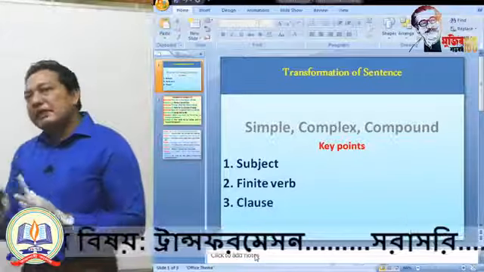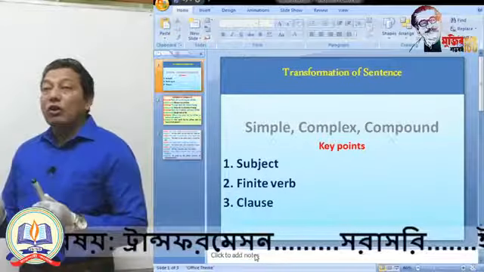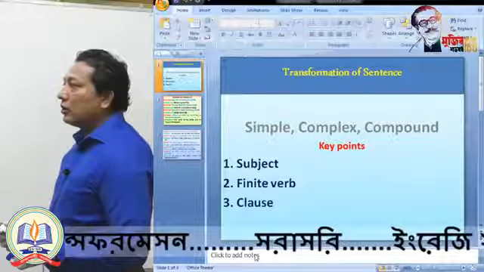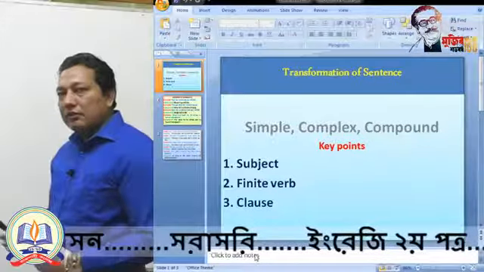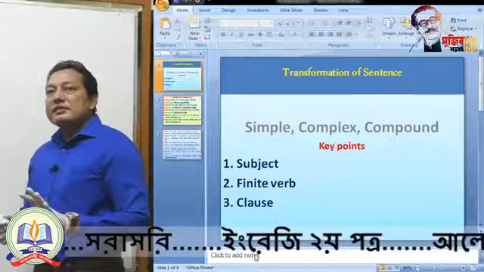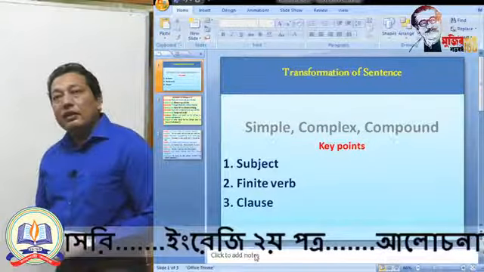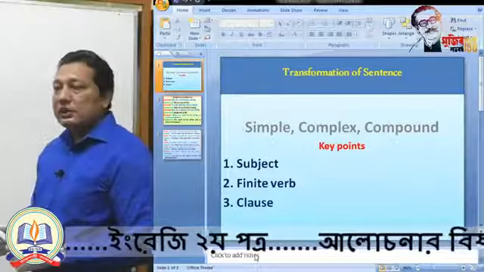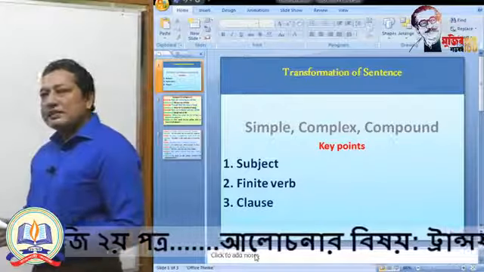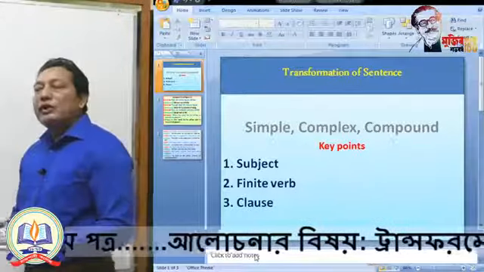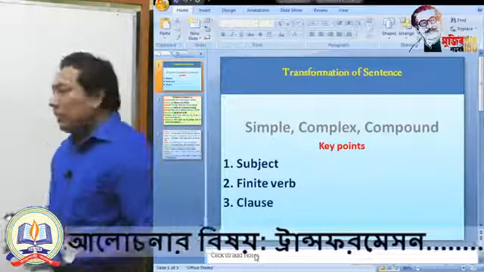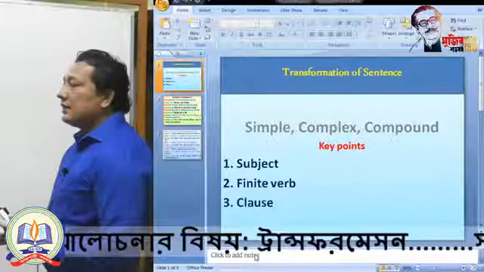For making a complex and compound sentence, you need clauses. And what is a clause? I told you in the last class: a clause is a part of a sentence having a subject and a finite verb. For a complex sentence, you need a single subordinate clause and a single principal or main clause. For a compound sentence, you need independent clauses connected with a coordinating conjunction. These are the criteria of simple, complex and compound sentences.